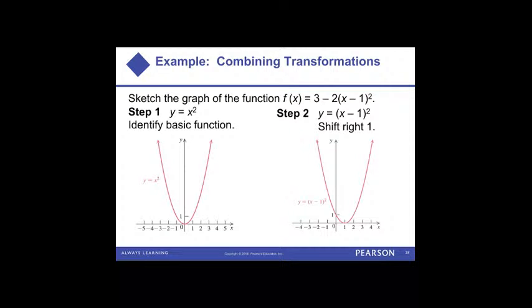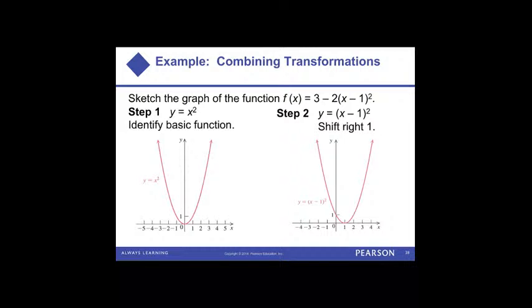Okay. So yeah. So if we look at the transformations in order, first we identified the basic function, right, with the vertex at the origin. Then we work our way from the inside to the out, right? So we subtracted a 1 on the inside. That moved it, again, even though negative 1 goes to the left, this actually moves it to the right by 1, right? Remember, the inside is the reverse of our intuition. So this one goes to the right by 1, right?